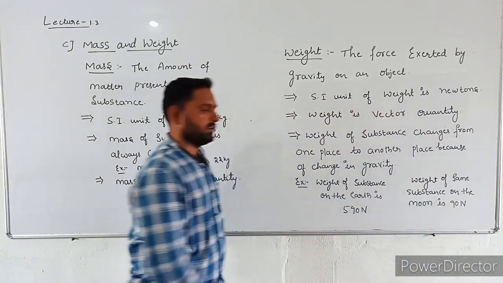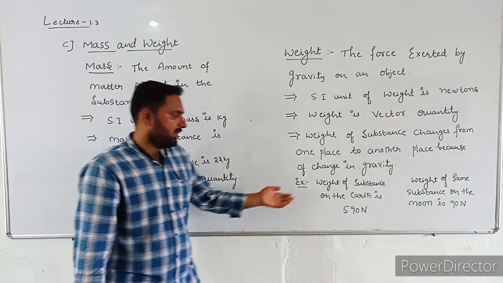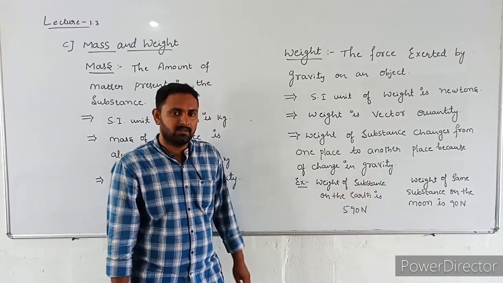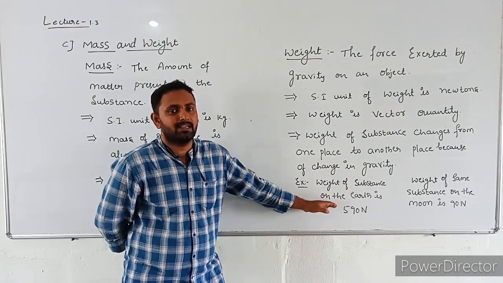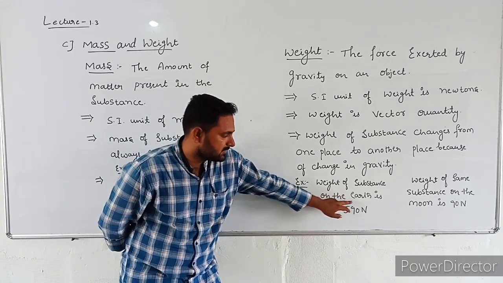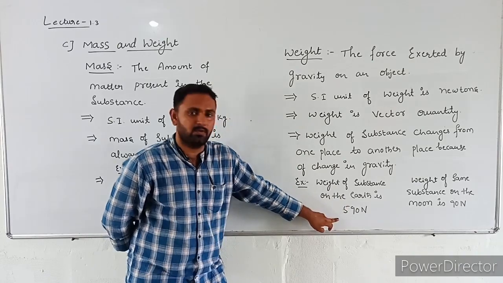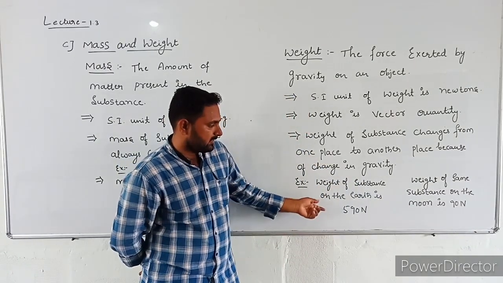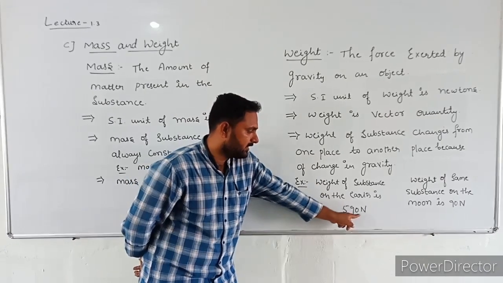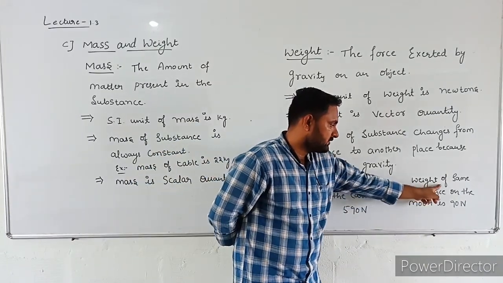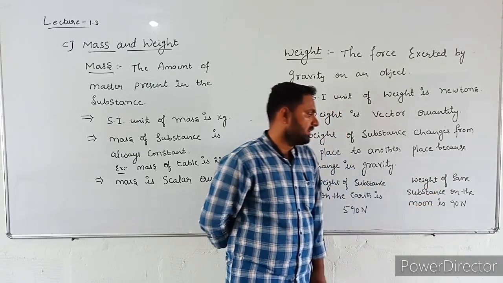Why is the weight changing from place to place? Because of change in gravitational force. We know that on the earth there is more gravitational force compared to the moon. That's why here the weight is 590 newtons, and on the moon the weight of the same substance is 90 newtons.